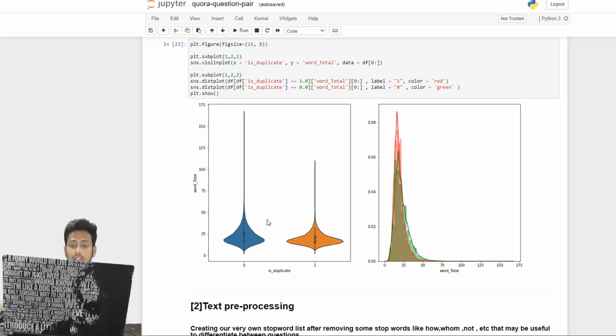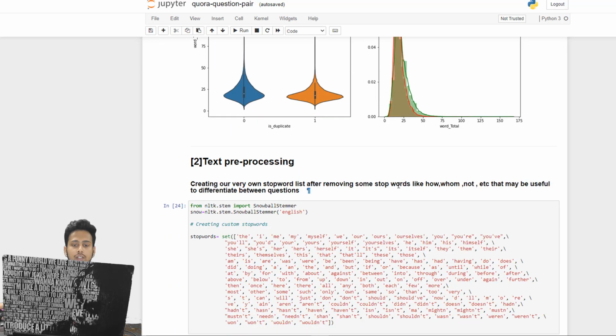This is basically a box plot, in which this white point that you see is 50%, and the upper bound that you see is 75%, the lower is 25%, and the last parts of both are 100%. This shows whether the distribution of 0 and 1, that is duplicate and non-duplicate, is similar or not. So this word total is not that useful, but then again we are going to move ahead with text pre-processing. This is also one of the most important steps, which is useful when you are working with text data.